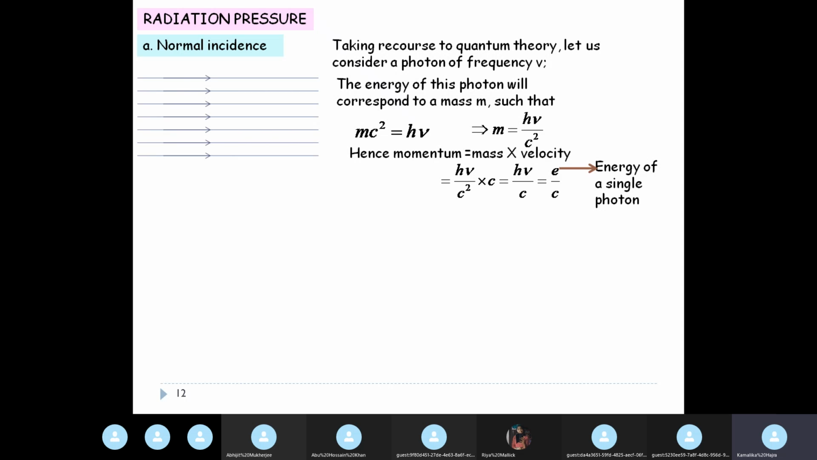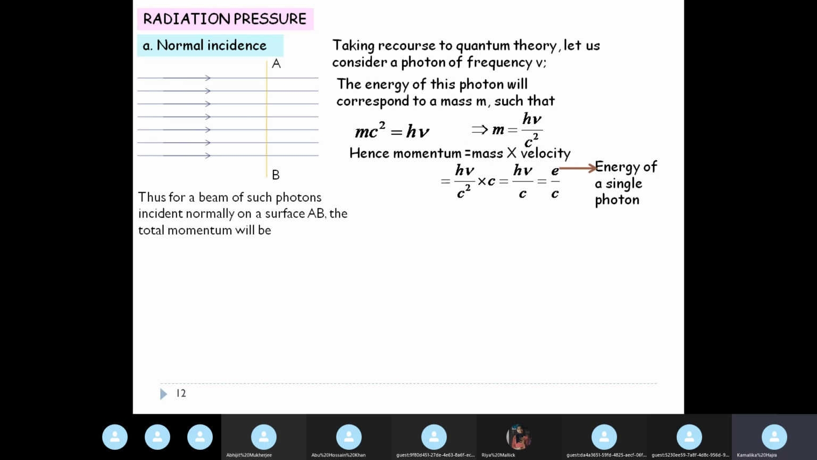So this is normal incidence. The radiation is incident from left to right, and all the rays are parallel to each other, and it is normally incident on a given surface. So AB is the surface and the radiation is incident normally on AB. Please stop me and ask me a question if you have any doubt anywhere.